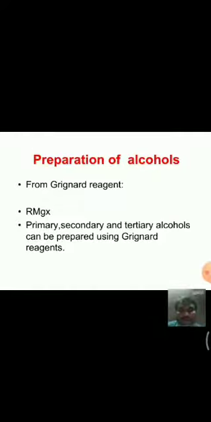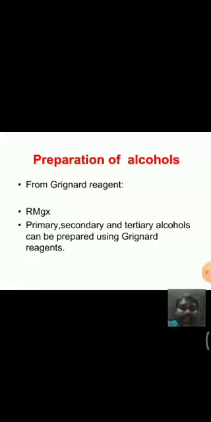Next, coming to preparation of alcohols, in this class we are going to learn the preparation of alcohols from Grignard reagent. As we know, the Grignard reagent formula is RMgX.